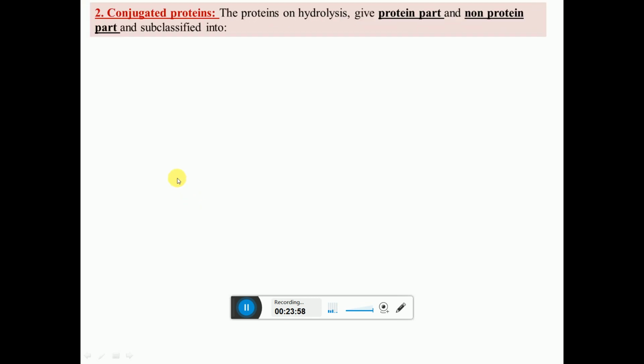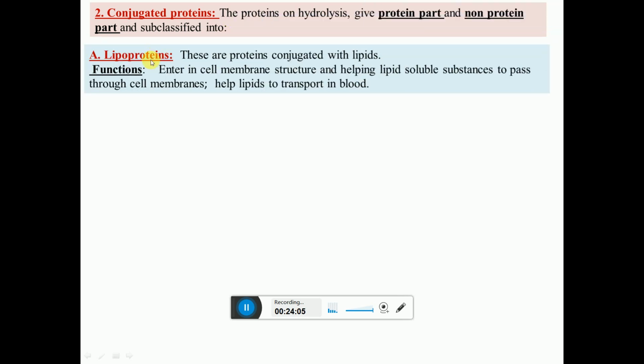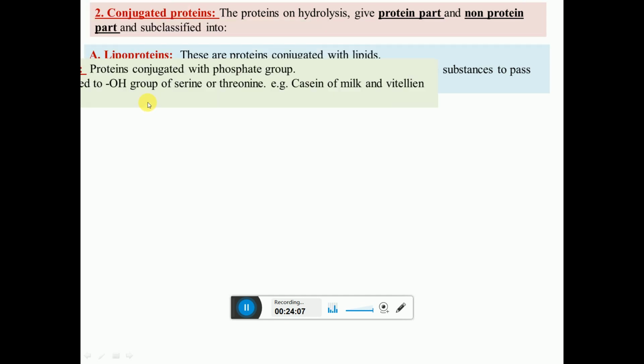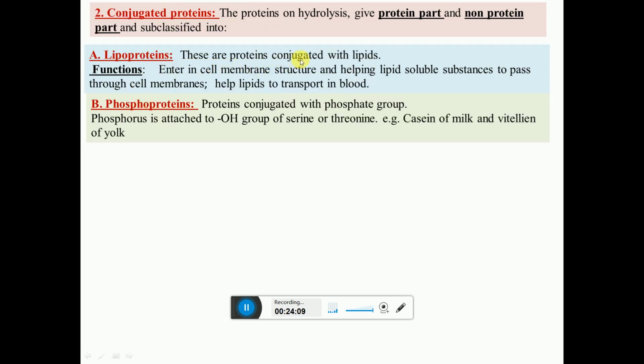Then we are going to see the conjugate proteins. The proteins that on hydrolysis give a protein part as well as a non-protein part are called conjugate proteins. We are going to see some examples. Lipoproteins are proteins conjugated with lipids, so they are called lipoproteins. Their functions: they enter the cell membrane structure, help lipid soluble substances to pass through the cell membrane, and help lipids to transport in blood.